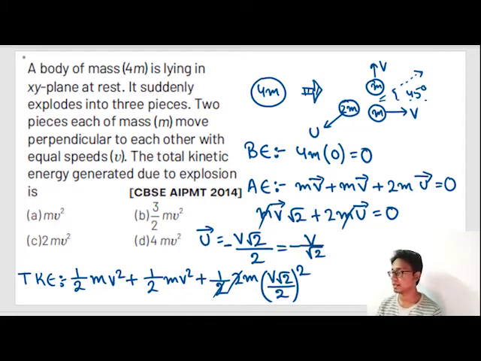Let me write it. This 2 can be written as root 2 into root 2, so this root 2 and the downward root 2 get cancelled. So our u will become minus v by root 2. I am writing it neatly: v by root 2. I am ignoring the minus because minus squared is always positive. And this comes as mv square plus mv square by 2, which is equal to 3 by 2 mv square. So the correct option is option B.